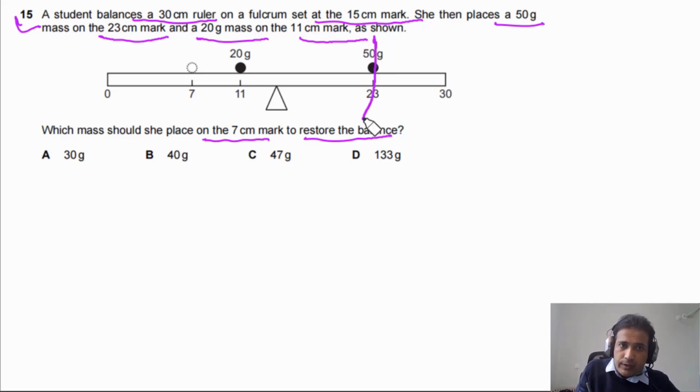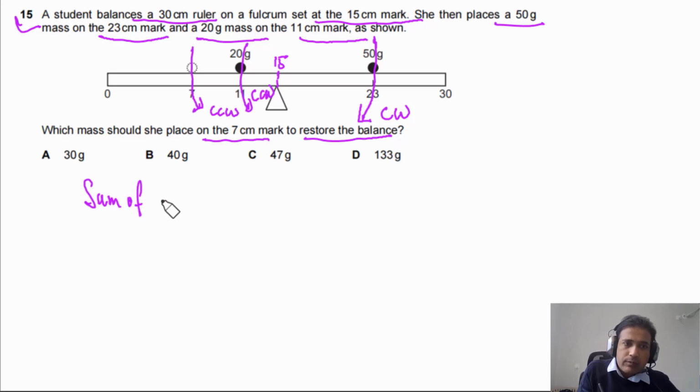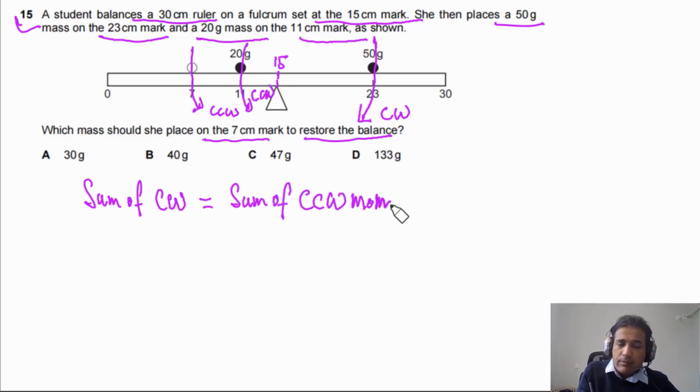Due to this weight, the moment will be clockwise. Due to this one it will be counterclockwise, and due to this one also counterclockwise. And this is the 15 centimeters mark, we can say this is 15. So the sum of clockwise moments has to be equal to the sum of counterclockwise moments about the fulcrum, which is the pivot.